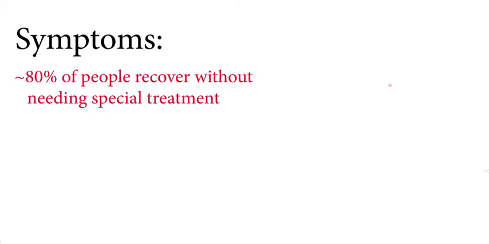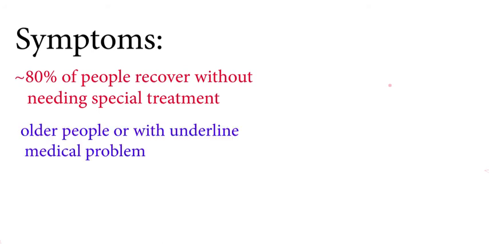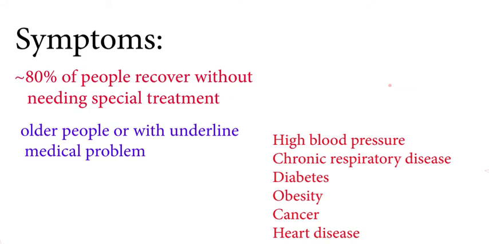About 80% of people recover from the disease without needing special treatment, but there are some people who are at risk of serious illness. These include older people or people with underlying medical problems like high blood pressure, chronic respiratory disease, diabetes, obesity, cancer, or heart disease.